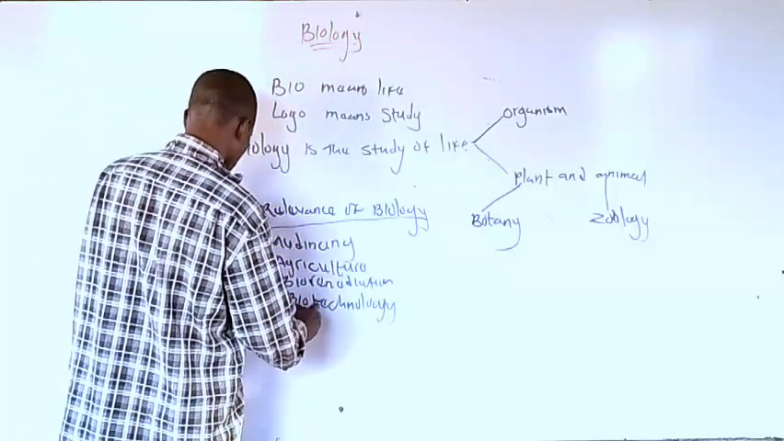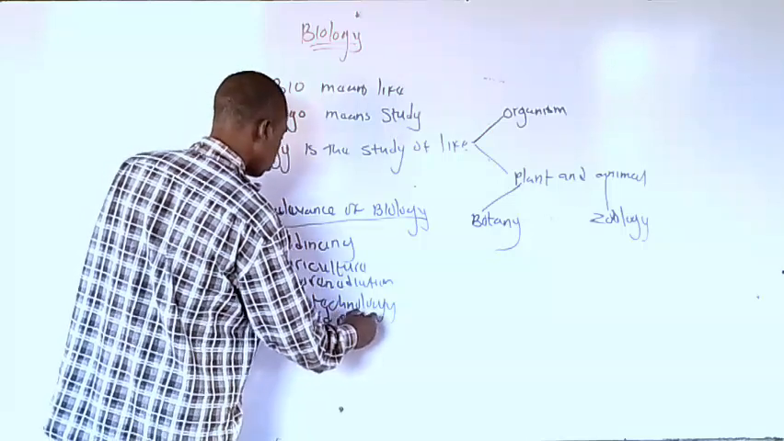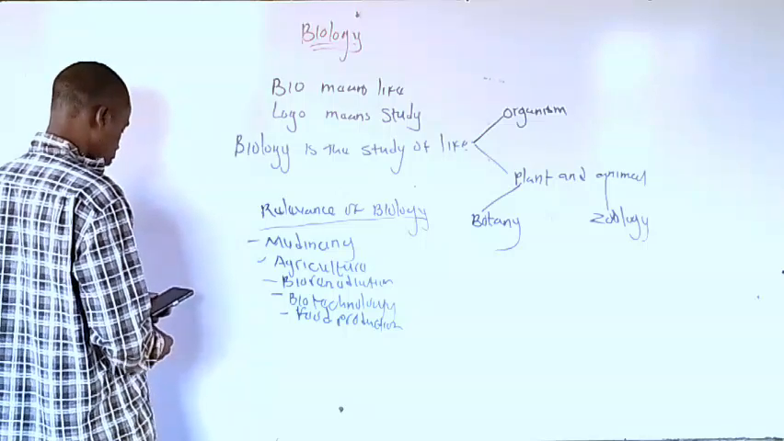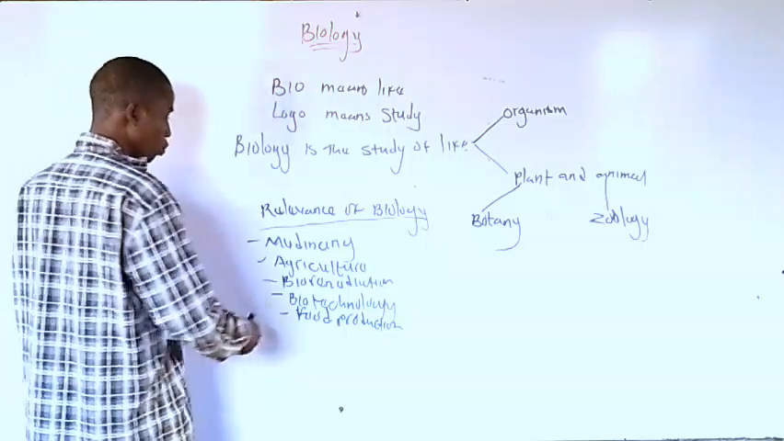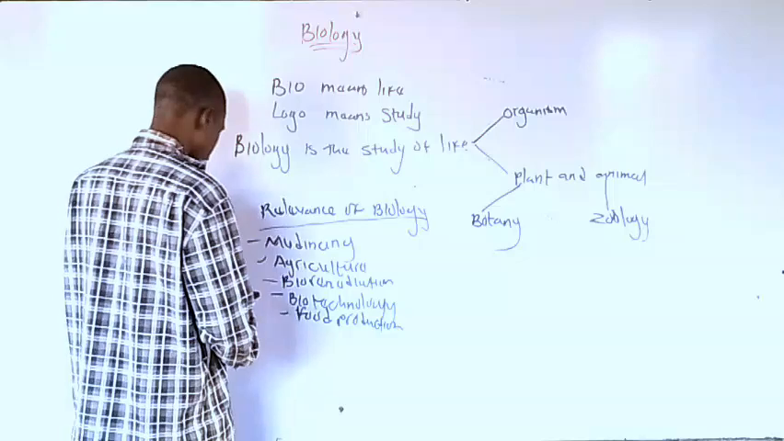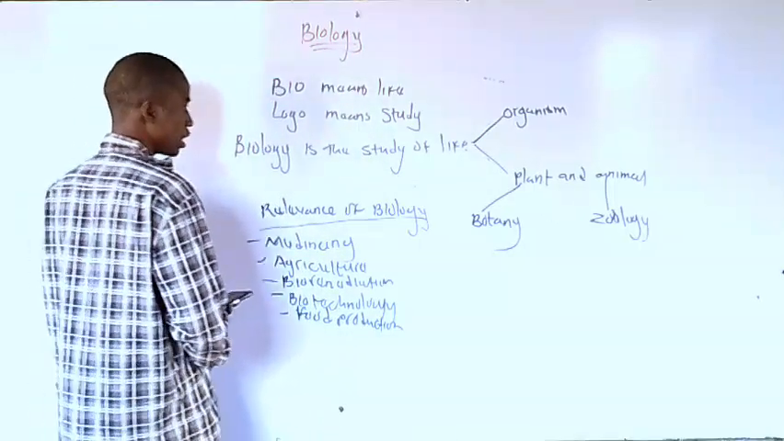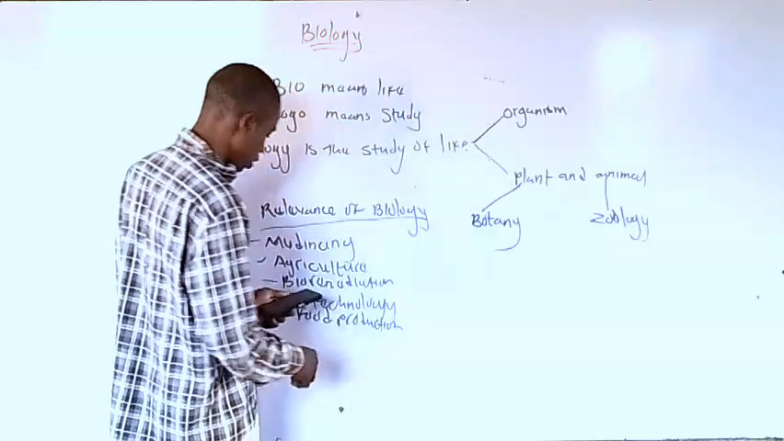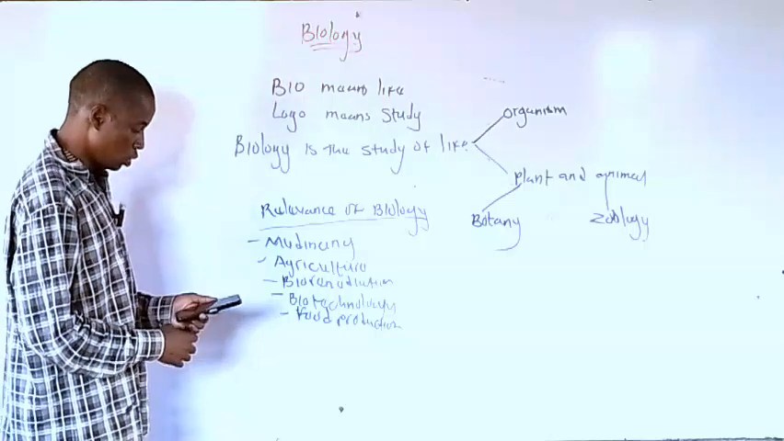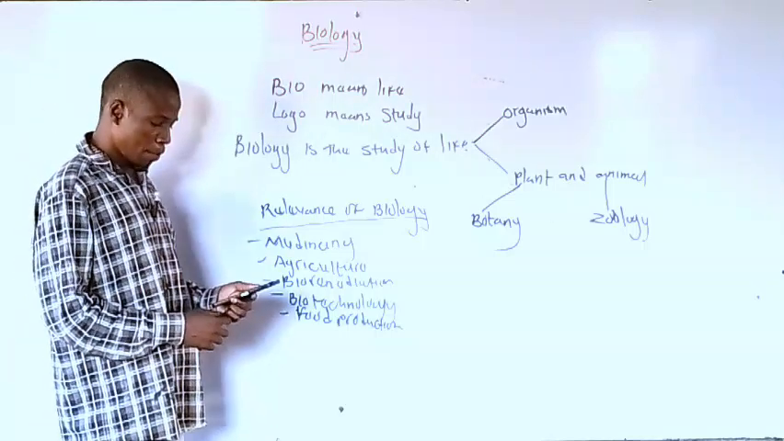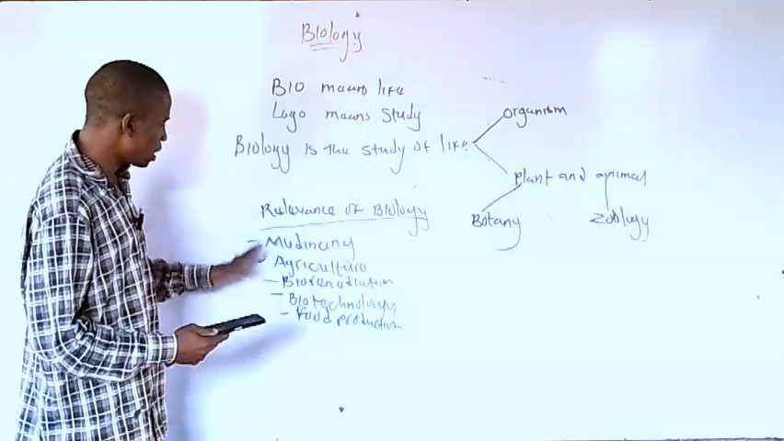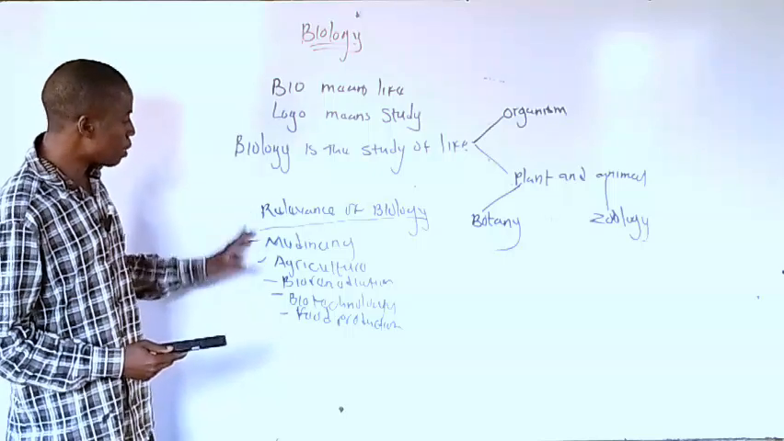Another one is food production. In food production, there are some things we can use to protect food. Production includes single cell protein, SCP, which reduces the protein deficiency problem, as well as food storage and preservation.